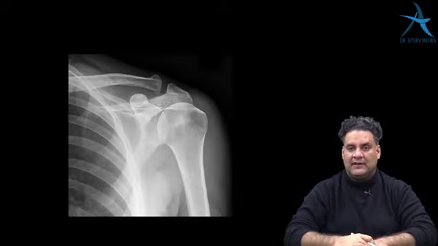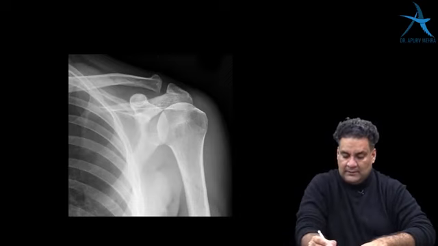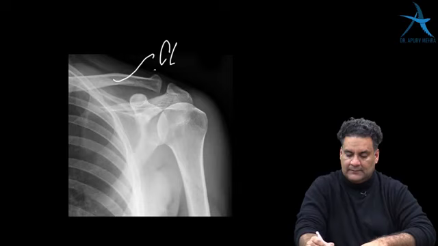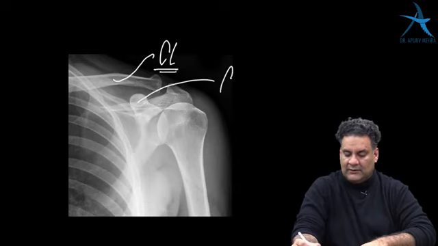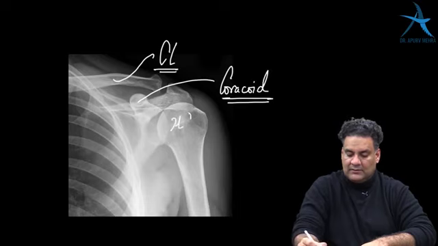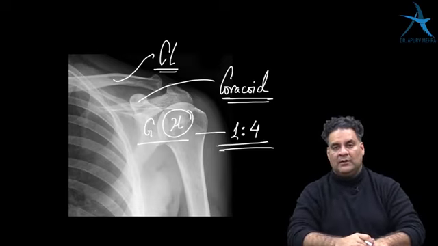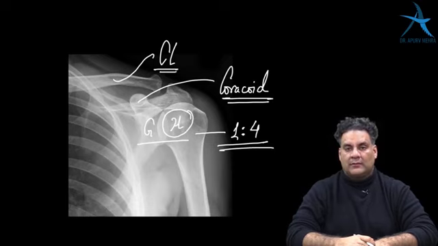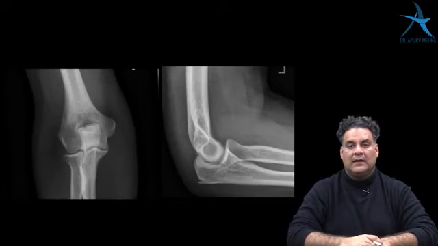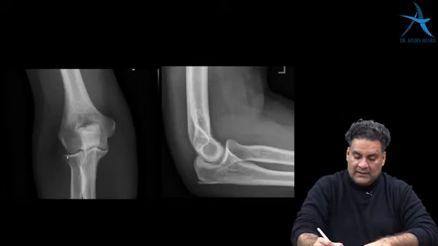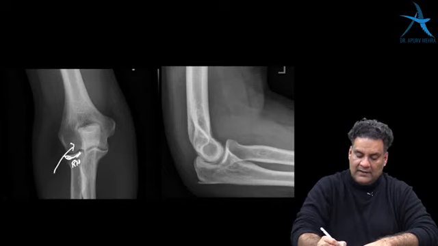Some important points on the X-rays that one cannot forget. Around the shoulder, remember clavicle is the highest point. Just beneath the clavicle you have the coracoid. This is the head of humerus. This is the glenoid. Ratio is 1:4. That is why a small glenoid cannot take care of the large head, and this is the most common joint which is prone to dislocate. Around the elbow, remember this is the radial head. It articulates with an area called the capitulum.